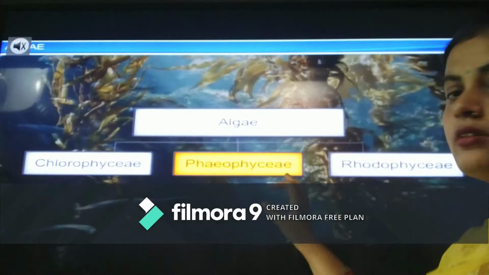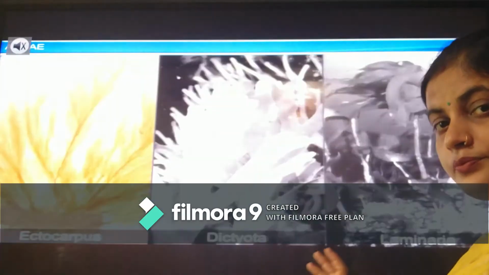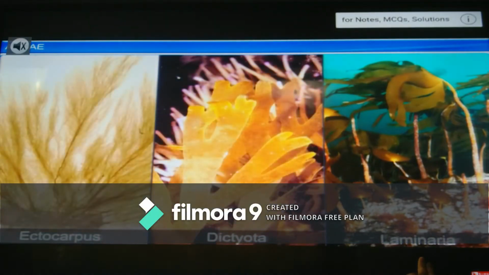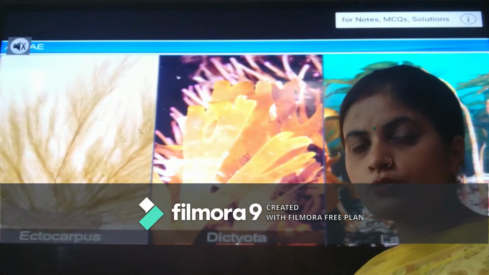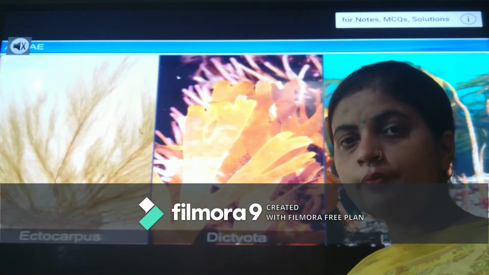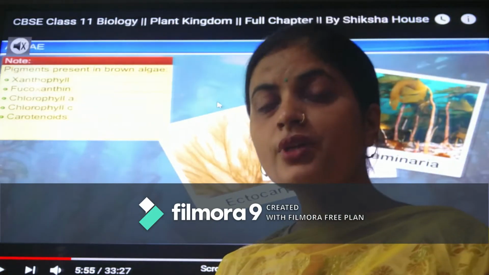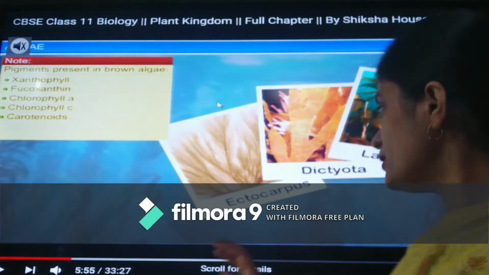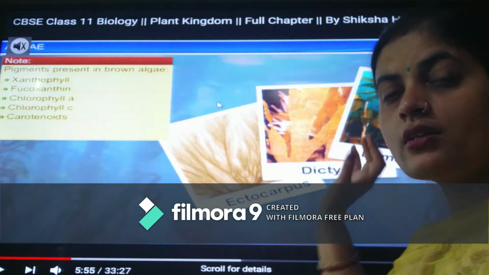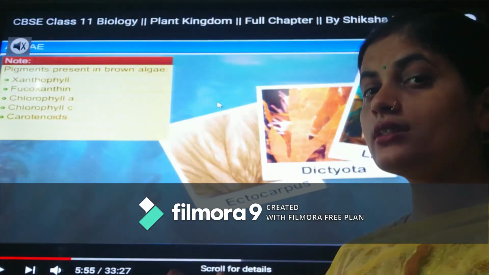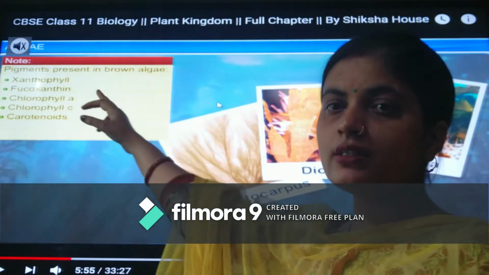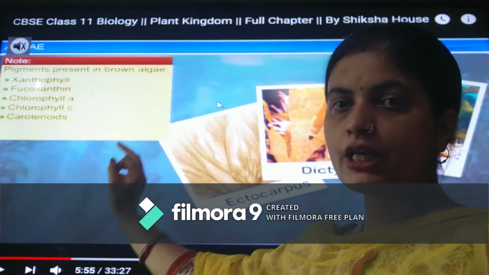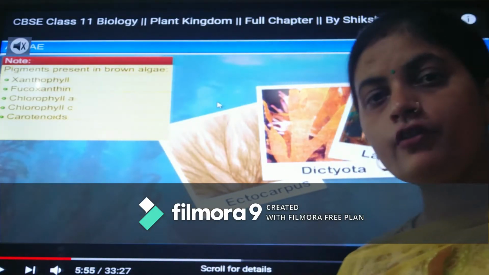Then in phaeophyce, the main features of the members of phaeophyce, for example we can see Ectocarpus, Dictyota and Laminaria. These all are members of phaeophyce which are commonly known as brown algae. Chlorophyce is known as green algae and phaeophyce is commonly known as brown algae. As we have discussed, the brown name is given because of the presence of certain pigments. The pigments which are found in brown algae which give it that specific feature are xanthophyll, fucoxanthin, chlorophyll A, chlorophyll C and carotenoids. These pigments are found in the members of brown algae.